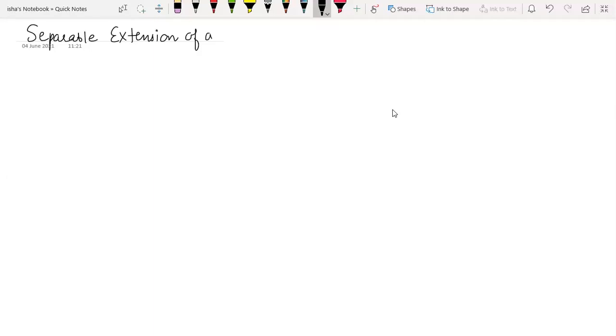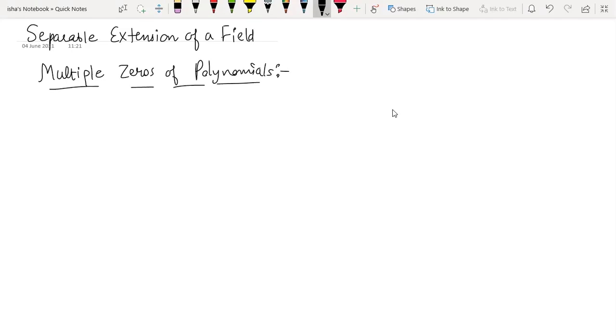Yes, so we will be learning about what we mean by separable extension of a field. For that, I have to take you back to a few results which we already discussed while discussing the topic multiple zeros of polynomials. So we already had a few results regarding what we mean by multiple zeros. I hope the definition is clear to everybody. And then some results connecting functions and their derivatives.